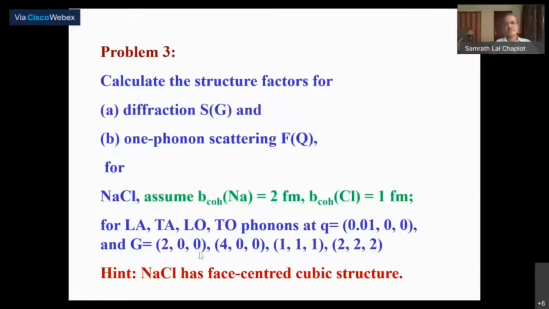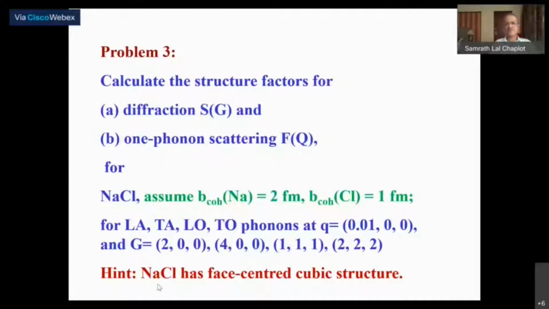You will find that in some cases you will find intensity for the acoustic modes, and in some cases you will find it only for the optic mode. Okay, and so you can do this. You will also need the mass of the 2 atoms, which we can assume as a convenient number. So you will require the mass, and you will require the eigenvector. As far as the phonon eigenvector is concerned, for the acoustic modes, the eigenvector displacements are equal for the sodium and chlorine atoms, and for optic modes, they are opposite to each other. Okay, this I'm sure you know easily.